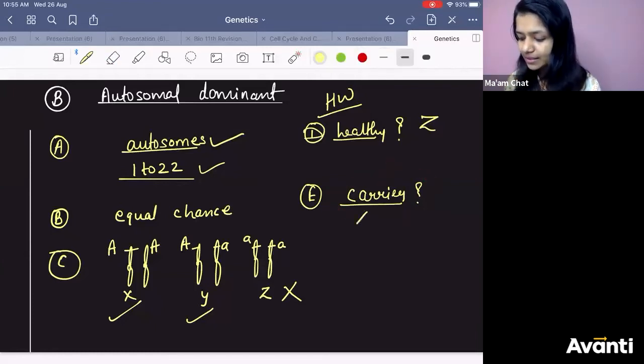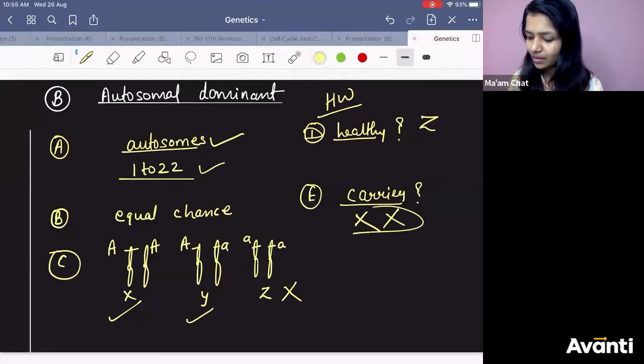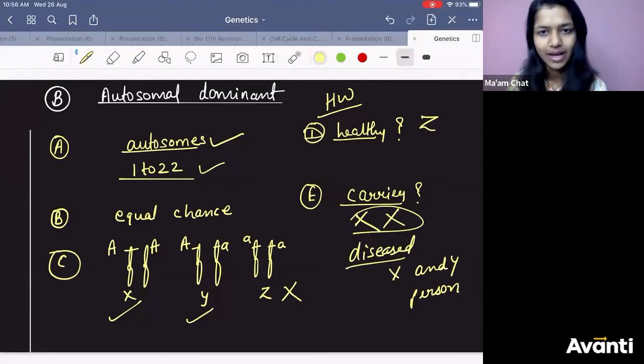All will be diseased. X and Y persons will be diseased. They can pass on the disease. They can even act as carrier, but carrier is not the right term. If they have the disease, you have to say they are diseased.